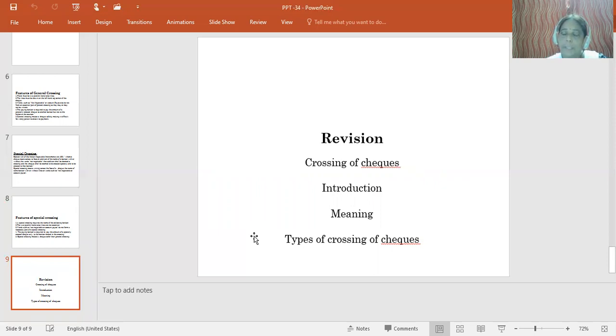If a person wants to cancel the crossing, that is the two parallel lines on the face of the check, that must be done by the drawer only. That is called opening of crossing. Again I'm telling, opening of crossing refers to cancellation of the crossing of the check, and that has to be done by the drawer only.